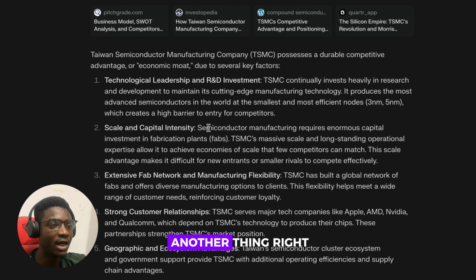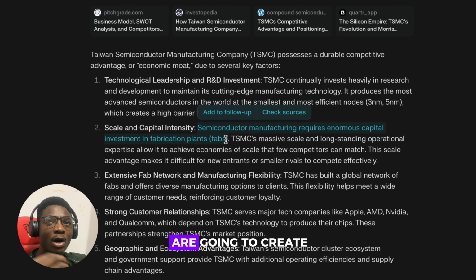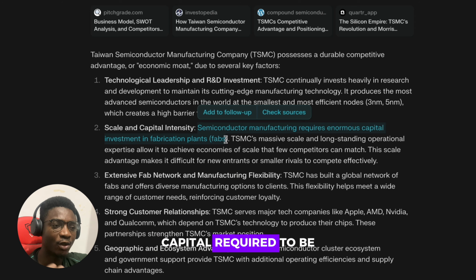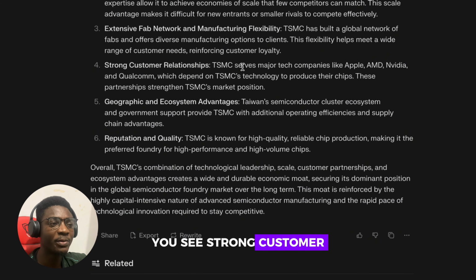Of course, this is another thing, right? Imagine if you were going to create a fab now, there is a lot of capital required to be able to do it. You also see strong customer relationships.